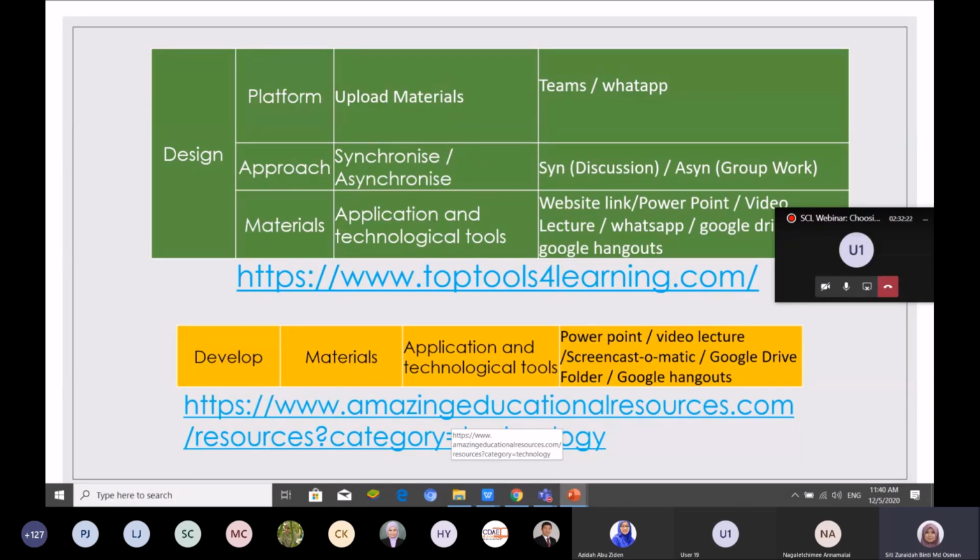When we use other platforms, for example your WhatsApp group, they will discuss other things there. But for that lesson or topic, you can use Google Hangouts. Students can install Google Hangouts on their phone. And then we have the link here.